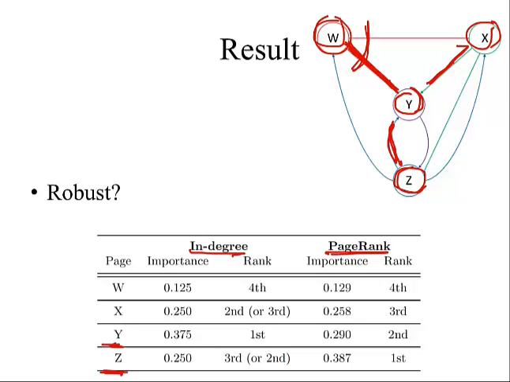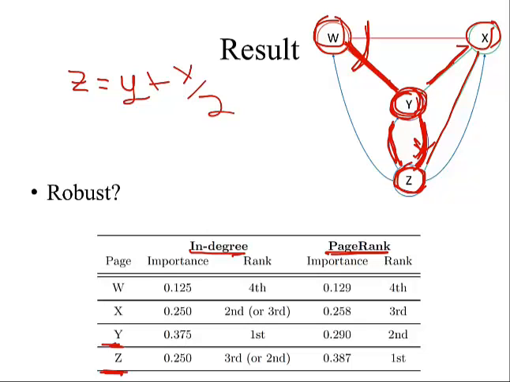And so the reason here is that Z is aggregating all of Y's importance. So Z is equal to Y plus the importance it gets from X, which is X over 2. So Z's importance has to be greater than Y's because Y is spreading all of its importance to Z. So if we're on page Y, there's a 100% chance that we're going to come down to page Z. And if we're on page X, there's still a chance we're going to come to page Z. So by that, Z has to be greater than Y because we're just adding a positive value on top of Y to get Z's importance.